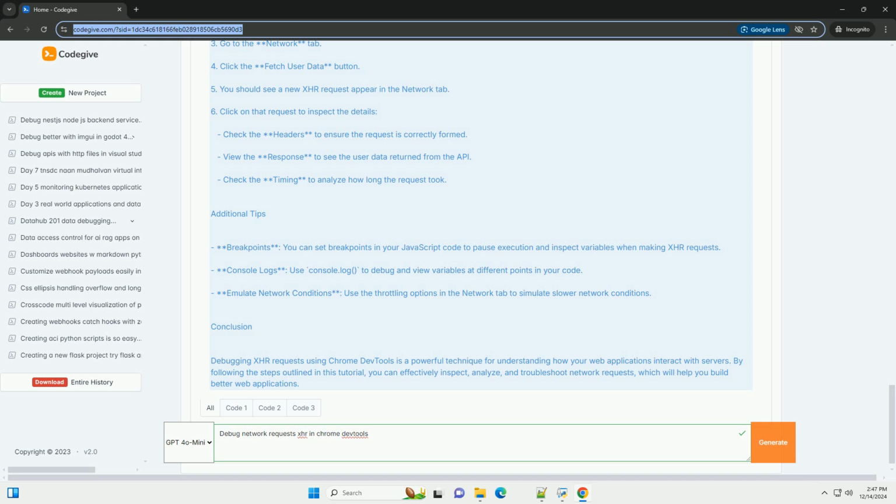<script> document.getElementById('fetchData').addEventListener('click', function() { const xhr = new XMLHttpRequest(); xhr.open('GET', 'https://jsonplaceholder.typicode.com/users/1', true); xhr.onload = function() { if (xhr.status >= 200 && xhr.status < 300) { document.getElementById('userData').textContent = xhr.responseText;